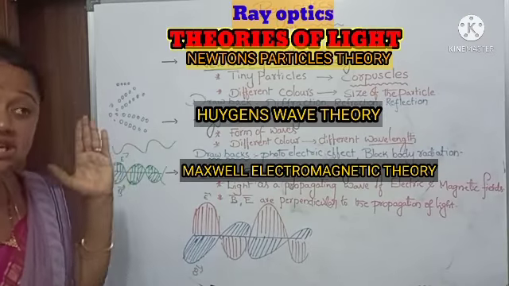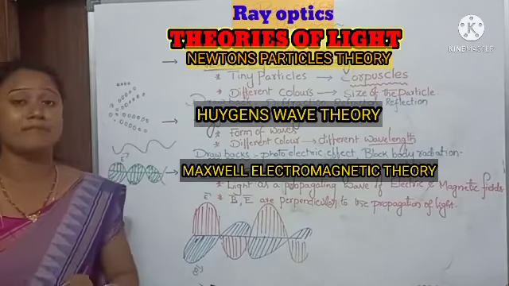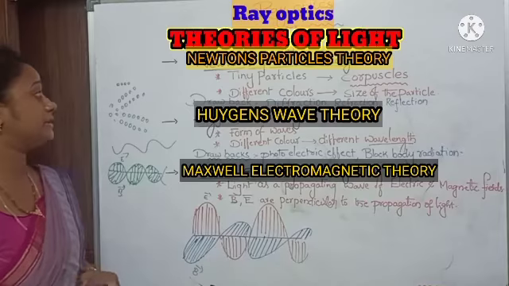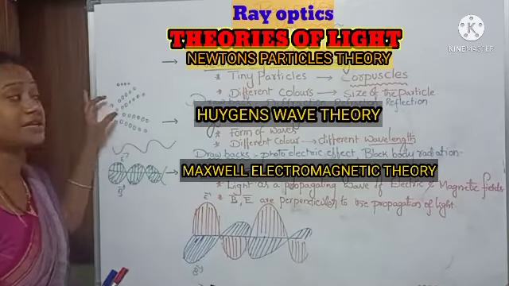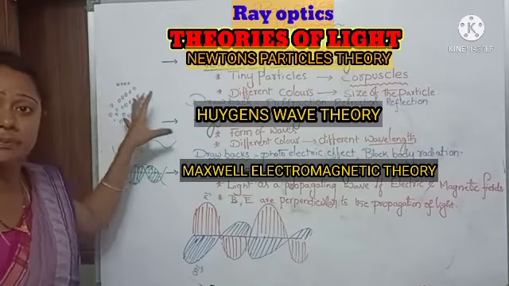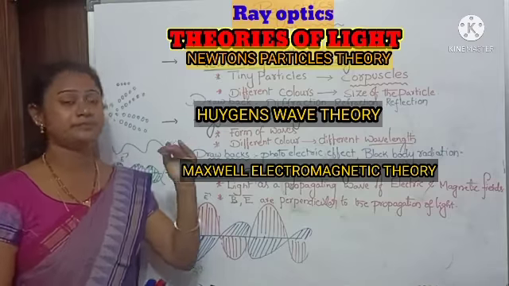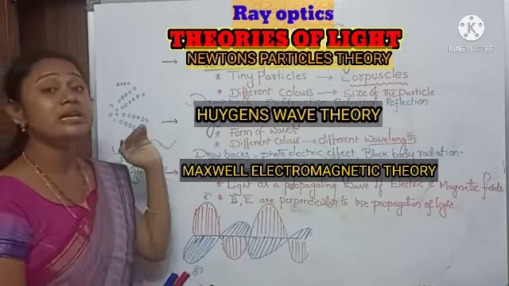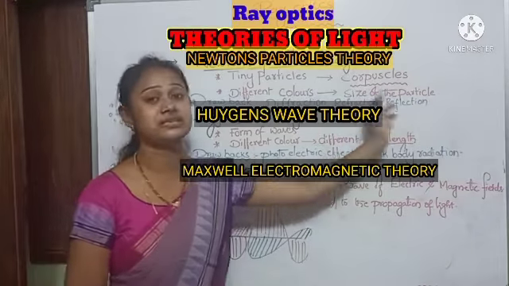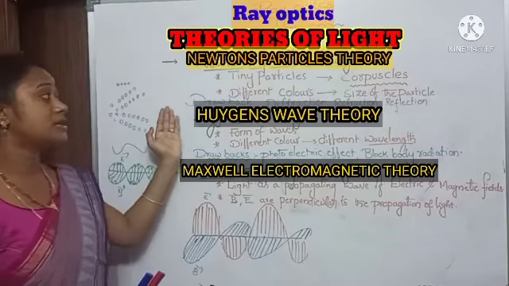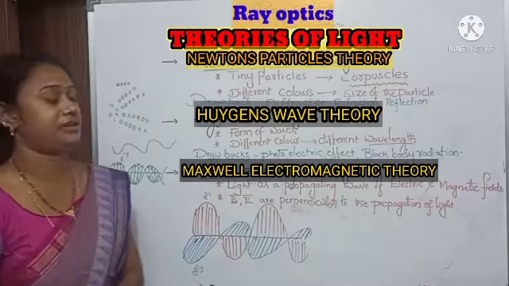What are the basic theories of light? Newton's particle theory, Huygens wave theory, Maxwell electromagnetic theory. Newton's particle theory: light consists of small tiny particles called corpuscles. This theory is also known as Newton's corpuscular theory. Light consists of different colors, and the different colors are due to the different sizes of the particles. He fails to explain diffraction, refraction and reflection.